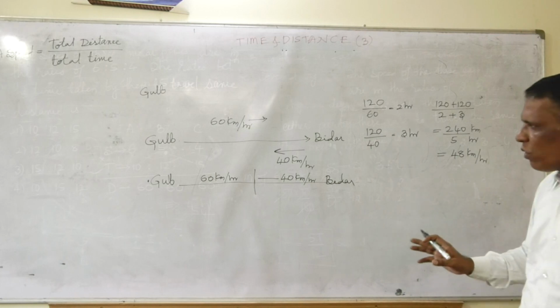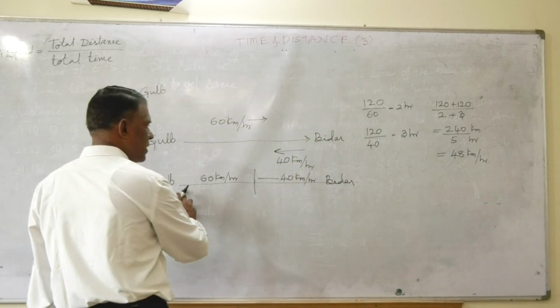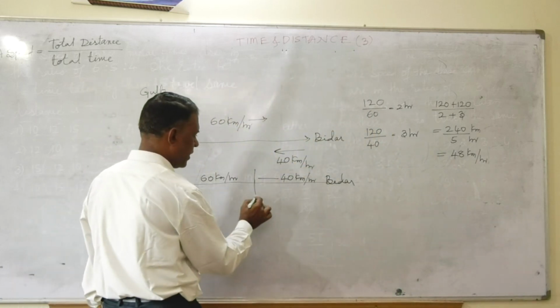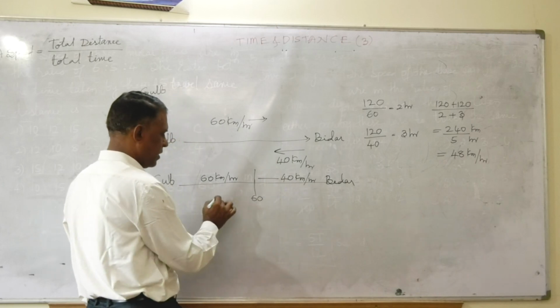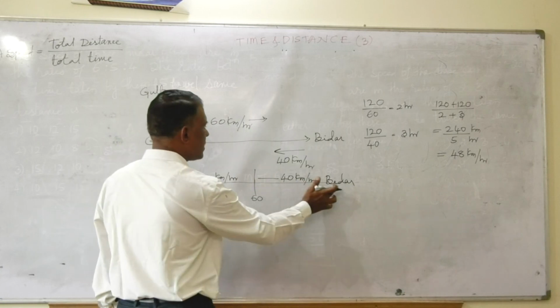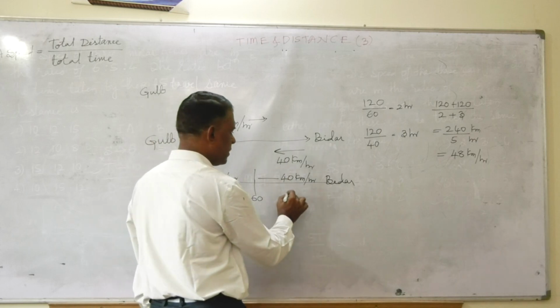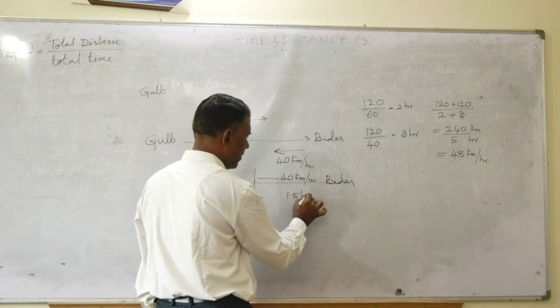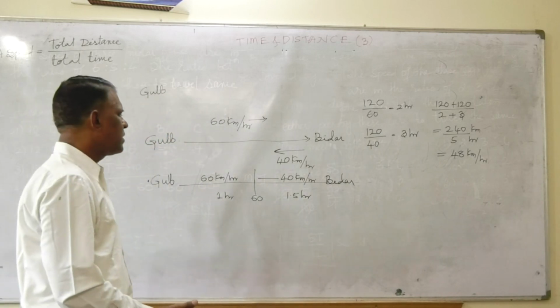Okay. If you want, here also you can find it. If my distance is 120, 60 kilometers, half of the distance, means I have taken 1 hour. The remaining 60 kilometers I have covered with 40 kilometers per hour, means I'll take 1.5 hours. 1.5 hours, friends. Very simple.